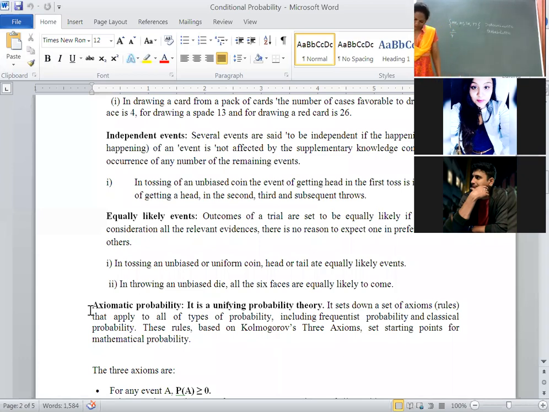Then another definition we have is equally likely. Equally likely, what does it mean? If I am tossing a coin, we will get either head or tail. Both have equal chances. That's why total probability is always equal to 1. These are the definitions you have to study for final examination purpose, because the same definitions we will apply in conditional probability as well as Bayes theorem.